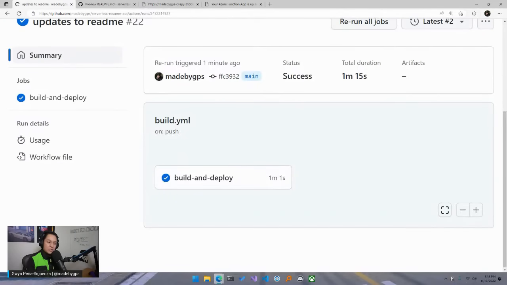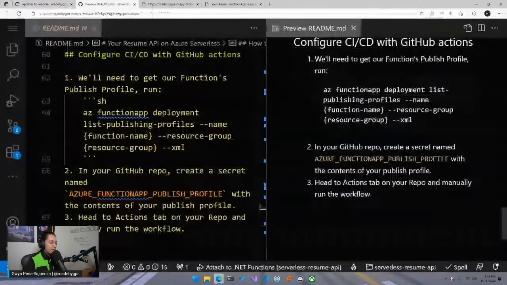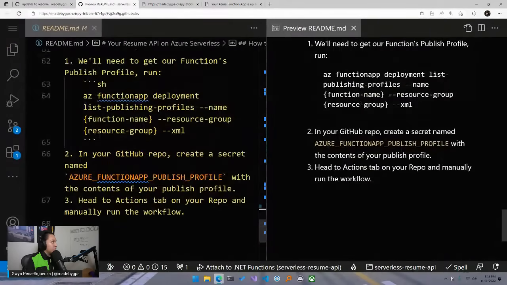Okay, so that should successfully deploy for us. Now we'll go back to our preview. Now is the fun part. What you're going to do now is go to portal.azure.com and then go to Function App. I'm doing this on a different screen here because I need to pull up my Function App.